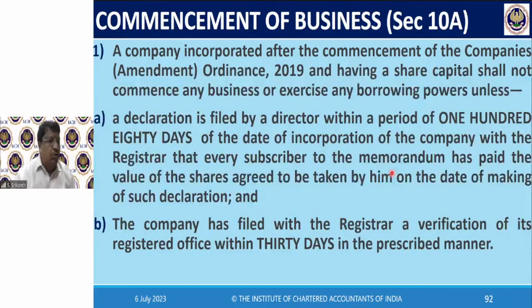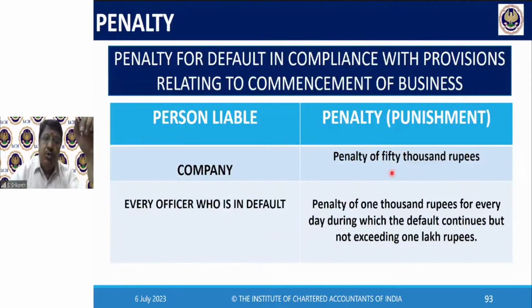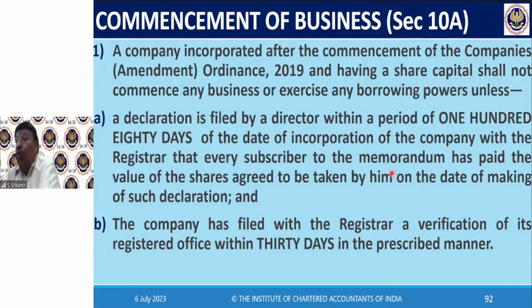No. What we will do, we will put 5 lakhs, whatever, 50,000. That money you have to deposit, and you have to give a proof. The bank account true copy should be uploaded, showing the balance in the bank, that every subscriber has paid the money which they have promised to pay in the memorandum. Also, the registered office form should be filed. Once you file these two, the ROC will issue a certificate of commencement of business. Only then can you start borrowing money and exercising borrowing powers. All financial things can happen only then. This is called commencement of business. You got it?